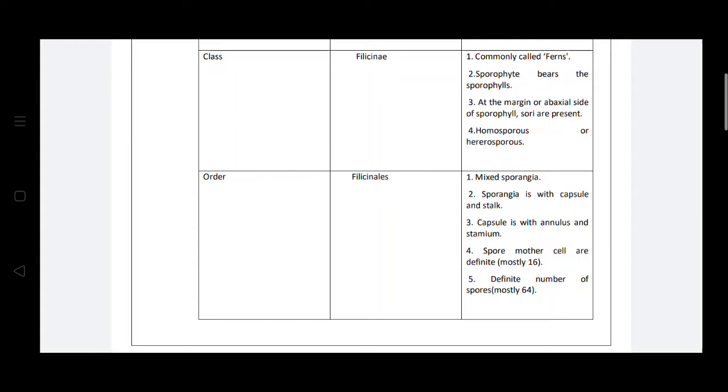In the capsule, there are spore mother cells, which are covered by the annulus cells. These cells help in the breakdown of the capsules, and they are helpful for the dispersal of the spores. So the capsule encloses the spore mother cells. Mostly 16 spore mother cells are present in these capsules, and they produce about 64 spores.